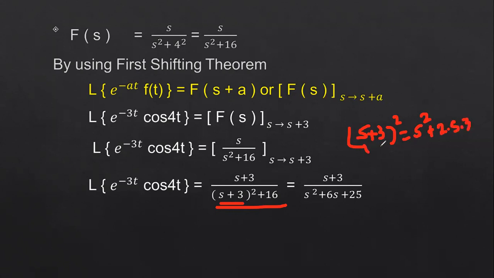This is your A value and this is your B value. B square is nothing but 3 square. So this is s square plus 6s plus 9. Plus 9, here we have the plus 16. So 9 plus 16 is 25.